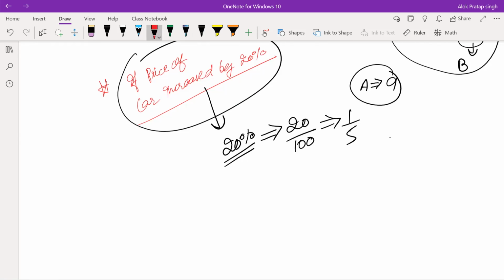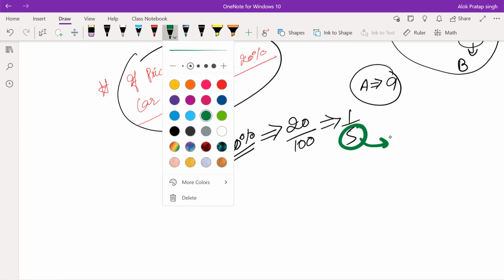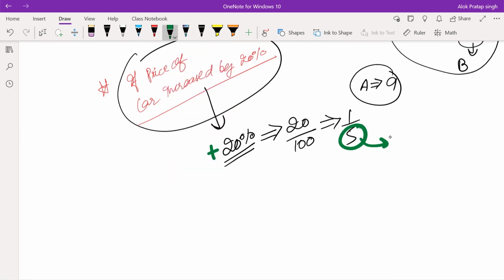Now, in a different manner, let's interpret it in such a manner. This denominator will represent, because the car price has increased, and this is the increased value. तो ये जो नीचे वाली होगी ये हमेशा क्या होगी? Total old value, that is, the old value of the car was 5 earlier, now what happened? There was an increment, this increased, right?